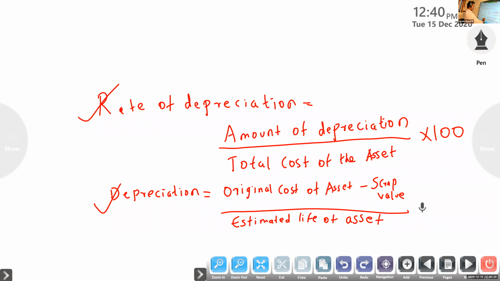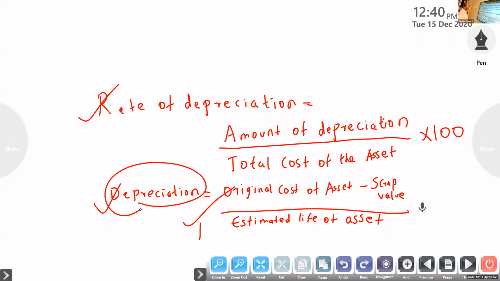That divided by total cost, original cost, into 100. Original cost means purchase price plus all the installation expenses. Every expense up to installation is included in that respective asset.